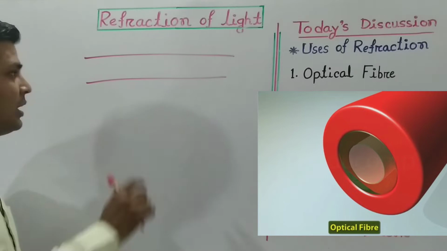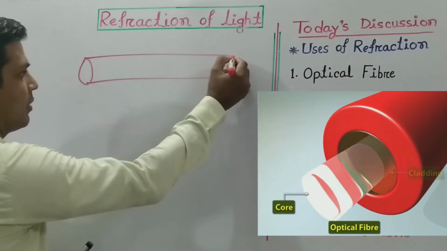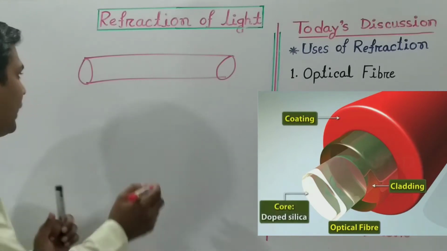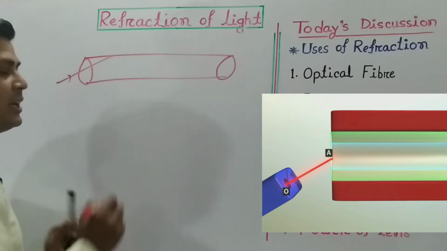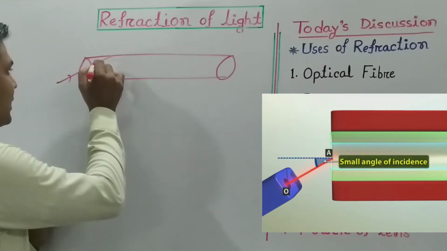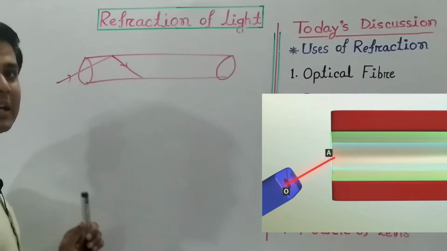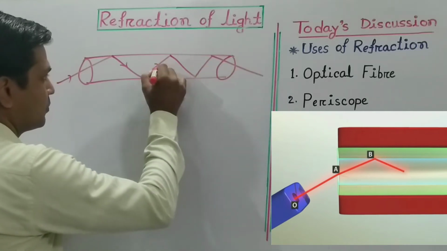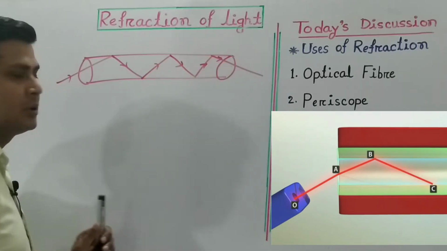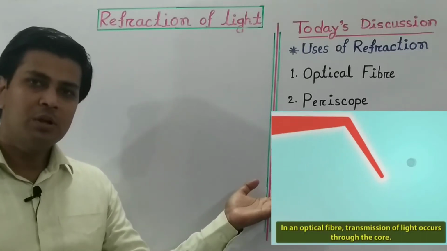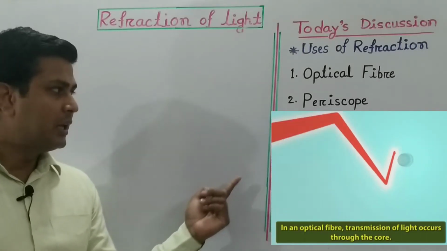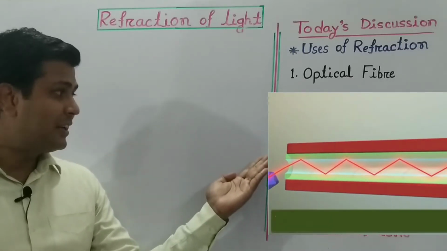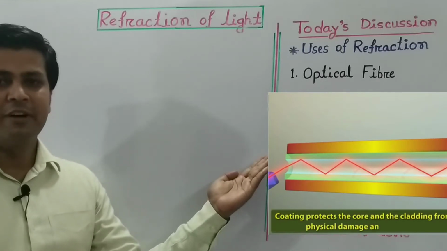Here you can see a very thin glass or plastic fiber. When light falls obliquely inside the glass fiber, the light undergoes total internal reflection several times. This is the optical fiber. In that video you can see an optical fiber, and inside it light is incident and total internal reflection takes place.